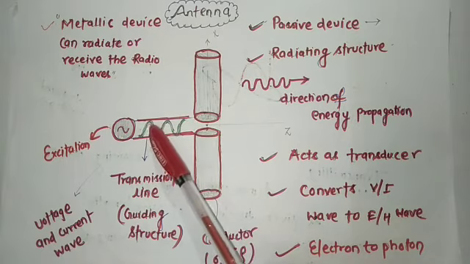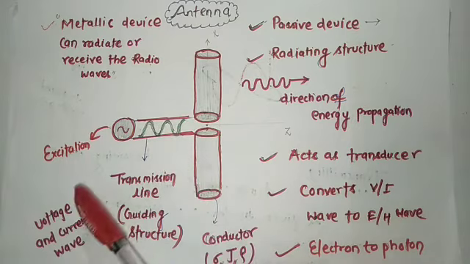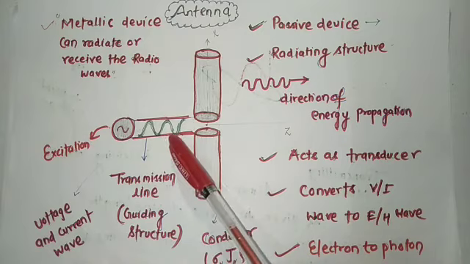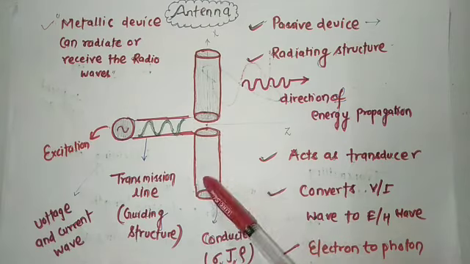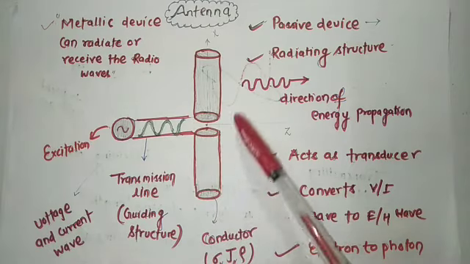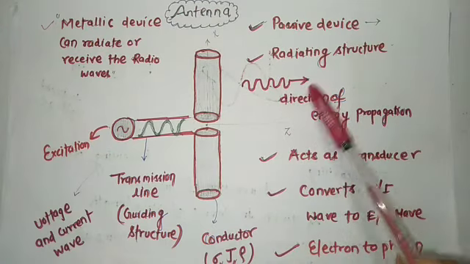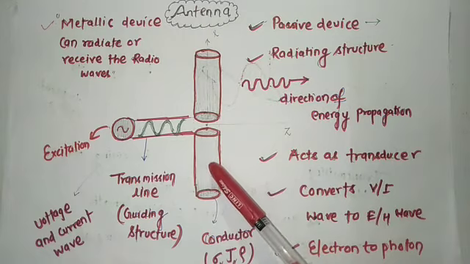So your transmission line guides the voltage and current waves along its structure. Remember that it's a guiding structure. And your antenna is a radiating structure which can radiate electromagnetic field in the atmosphere or free space.